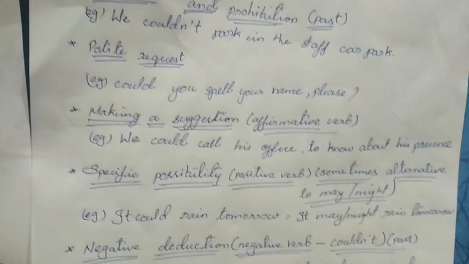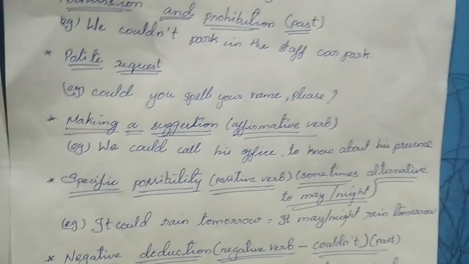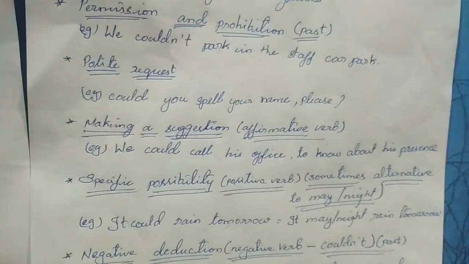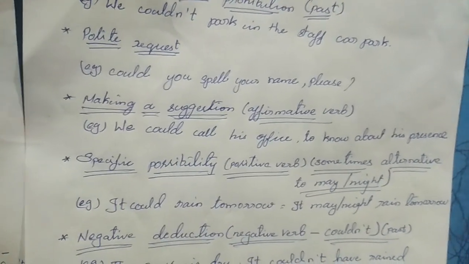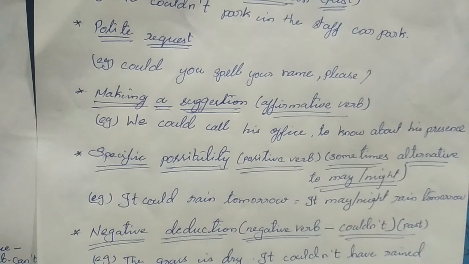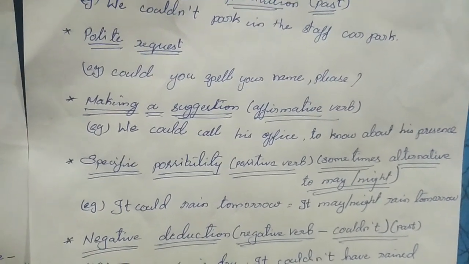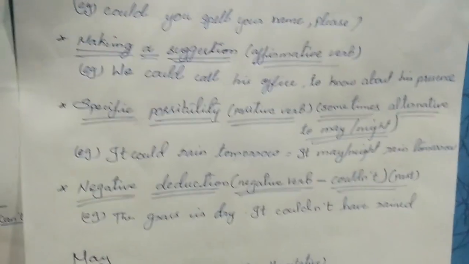Next one is making a suggestion. Making a suggestion is only for affirmative verbs. For example, we could call his office to know about his presence. It is making a suggestion. We used to give suggestions at some time, no? Could we please do that? Likewise, we could call his office to know about his presence.